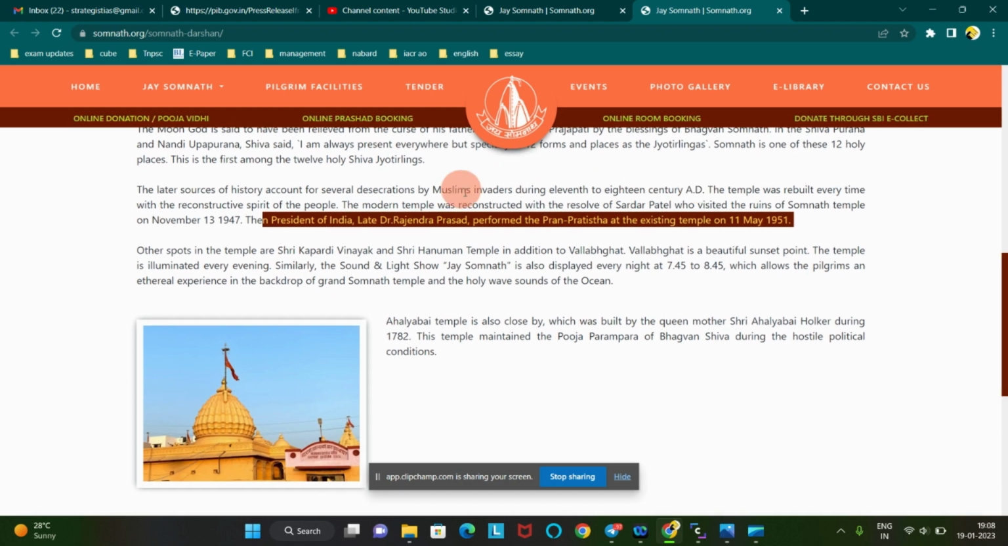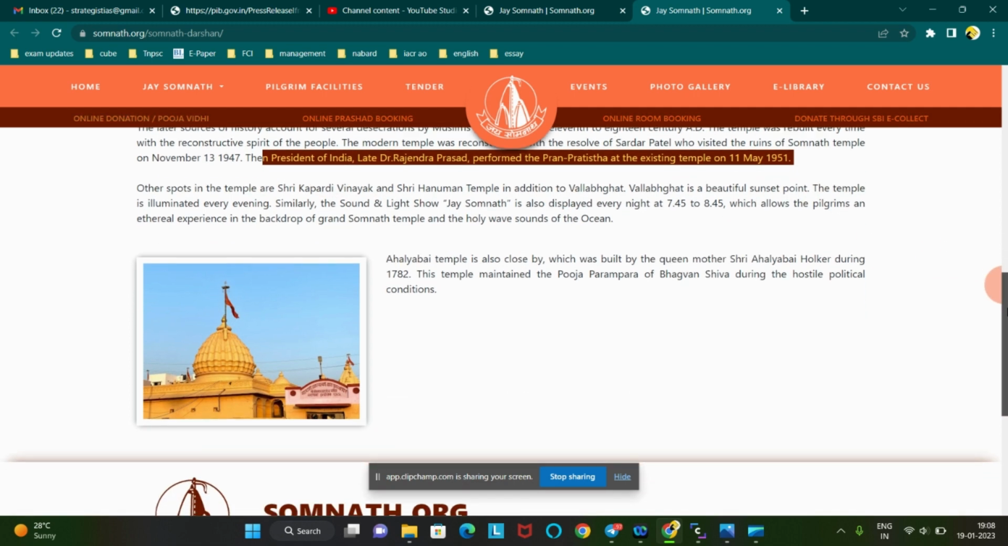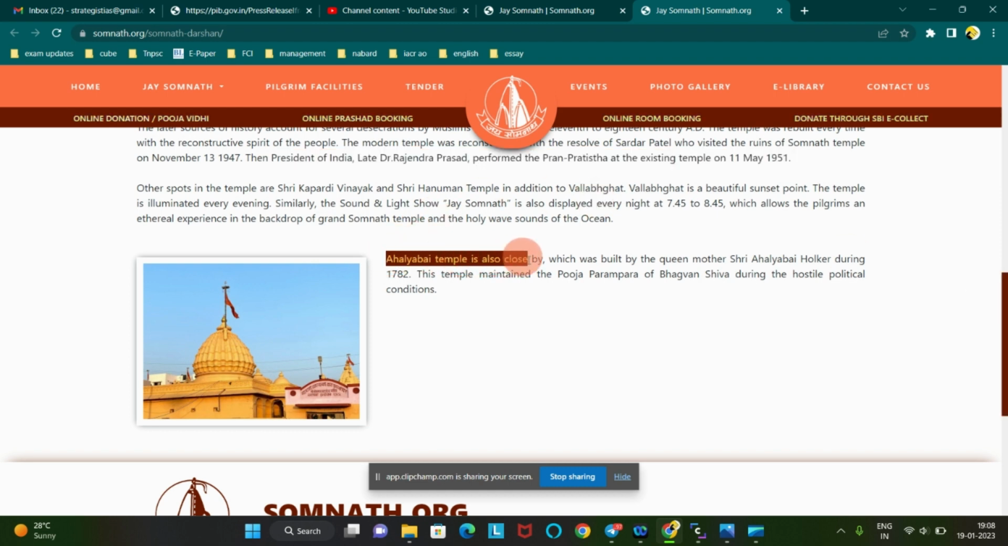So we should note down only that. Other spots, these are other spots present near the temple, so those things are not important. Now we can see Bhalka temple is also close by. This we can note down because this is also another temple which is located near this Somnath temple. It was built by Queen Mother of Indore, Ahilyabai Holkar, during 1782.